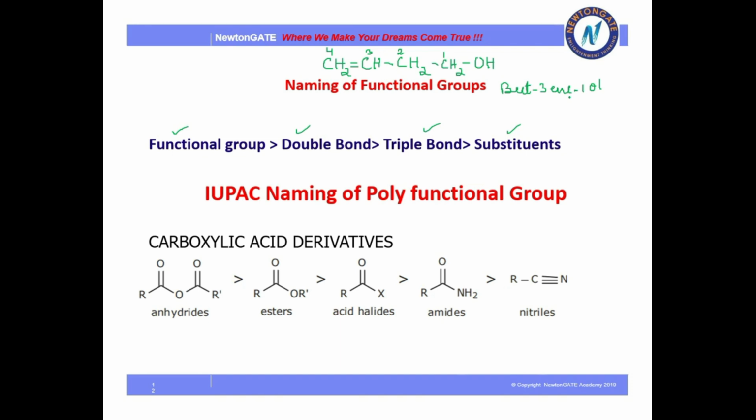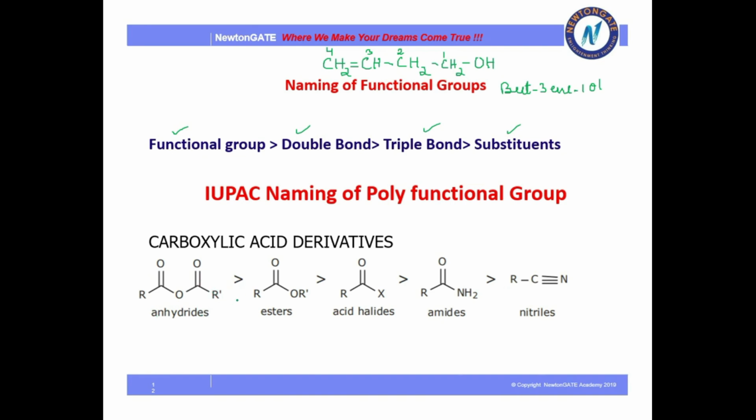Then how will you prioritize one functional group over another? So here there is another rule you need to know. If there is more than one functional group in a compound, the preference will be in this order.